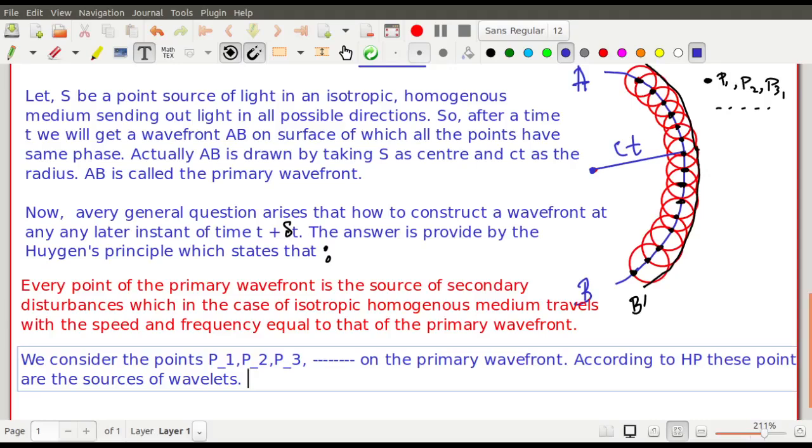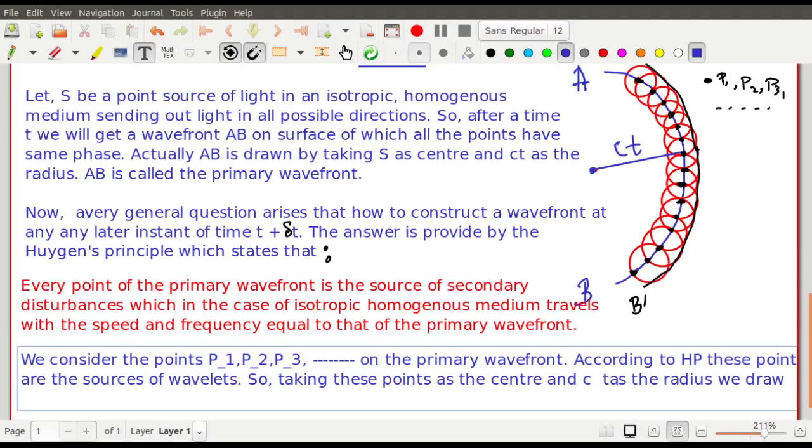So taking these points as the center, and C delta t as the radius, we draw spheres. C delta t is the distance traveled within a time interval of delta t.